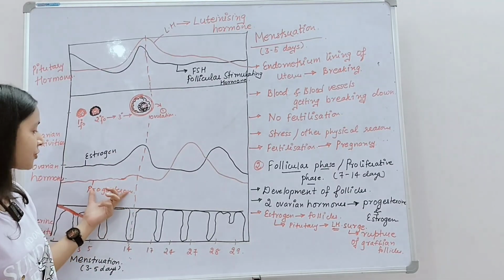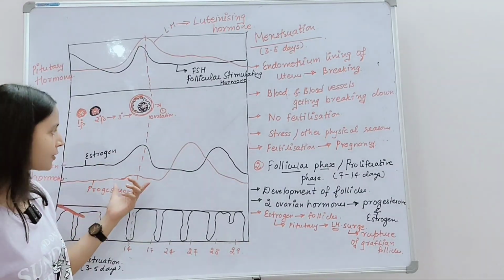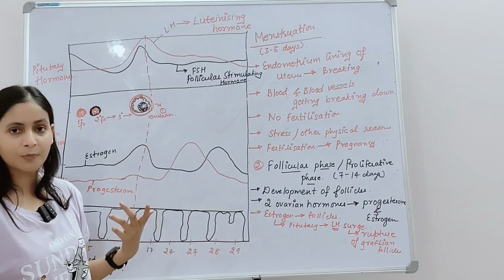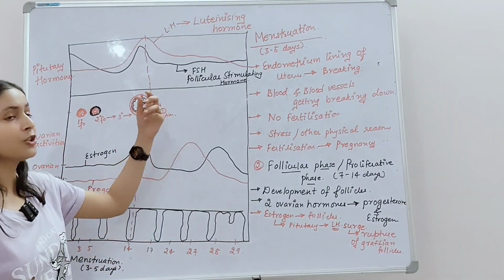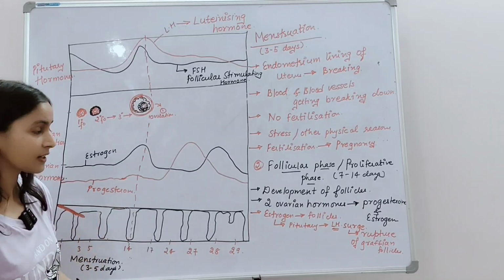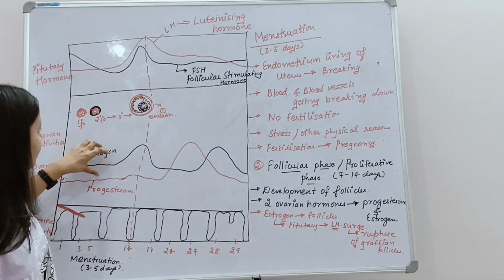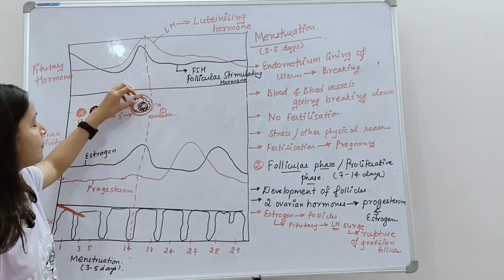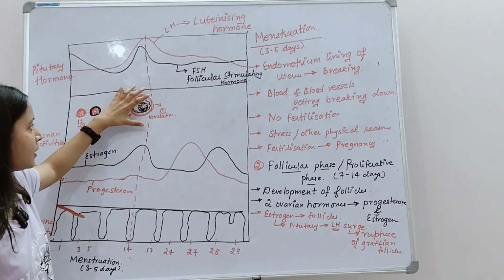Why? Because progesterone is a hormone which is secreted by the corpus luteum. So until the formation of the corpus luteum has taken place, how will the level of the progesterone increase?